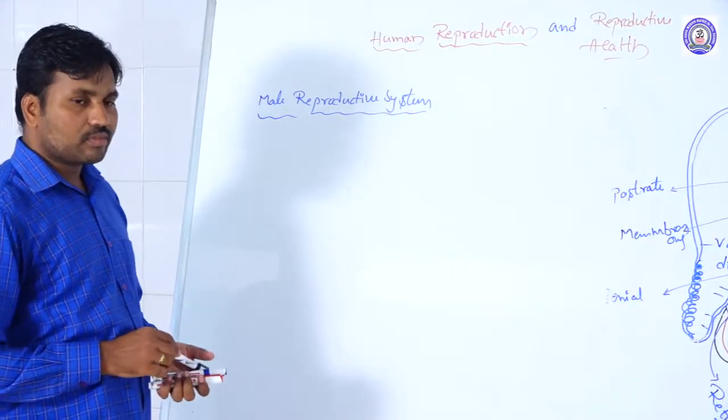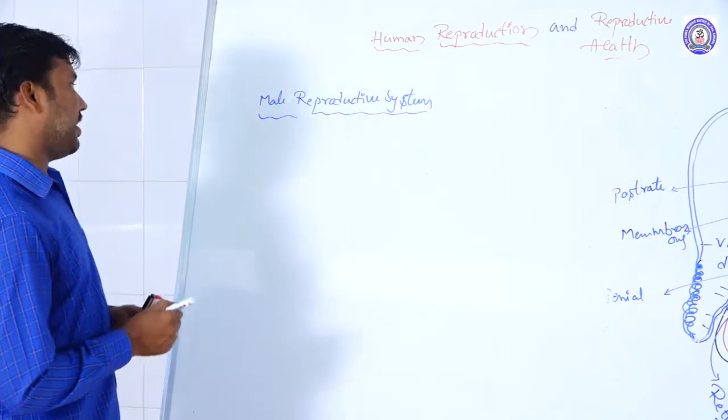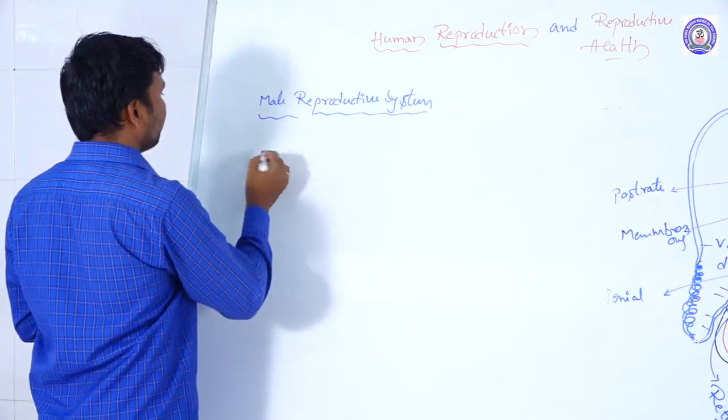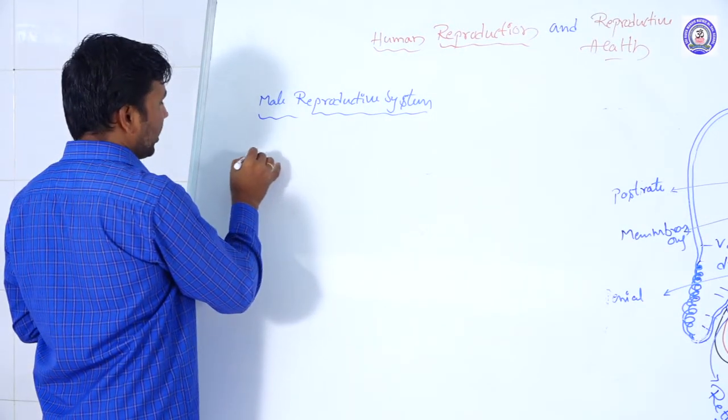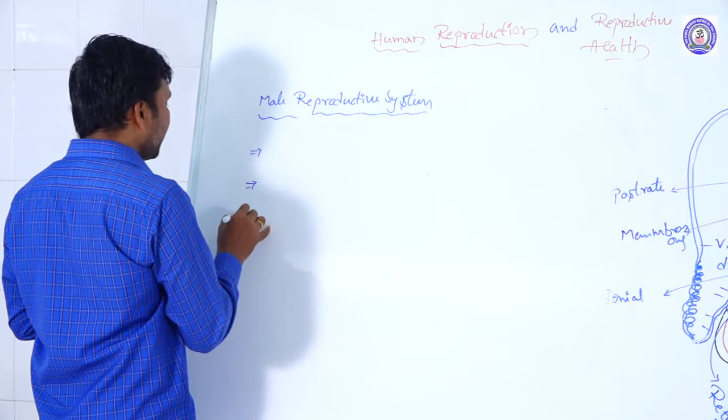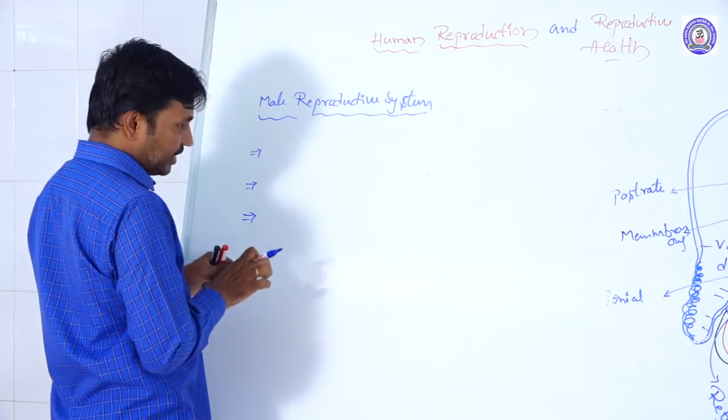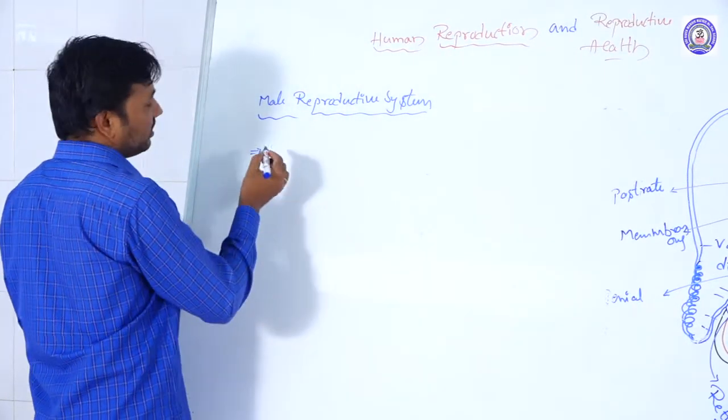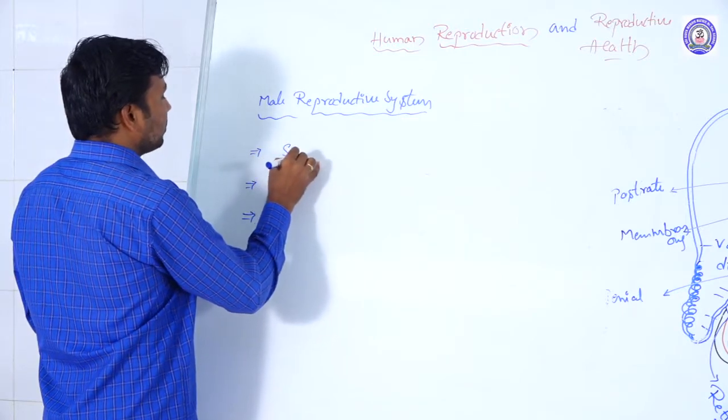Male reproductive system, associated glands we are taking. What are the associated or the accessory glands that are presented in the male reproductive system? There are three glands presented: seminal